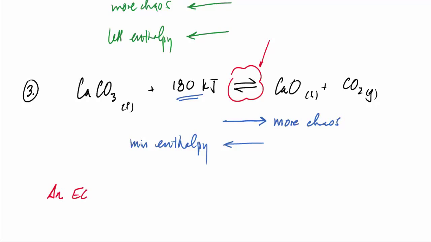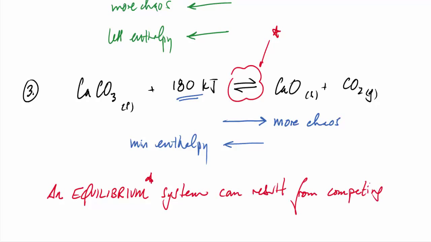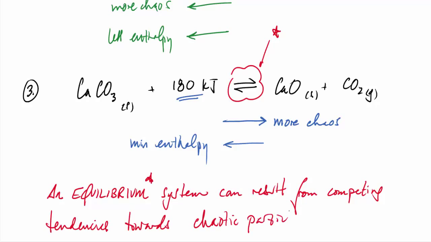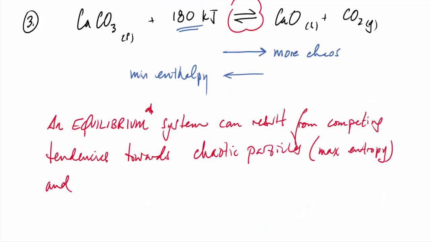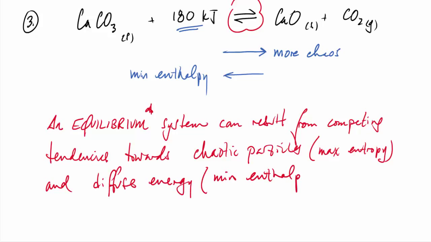So this situation here, what we call an equilibrium system, can arise when those two tendencies, the tendency towards chaotic particles and the tendency towards diffuse energy, are acting in opposite directions on the reaction. In this case, they are. That idea that maximum entropy and minimum enthalpy are acting on either sides of this reaction to drive it in two different directions, you can get this kind of equilibrium system set up.